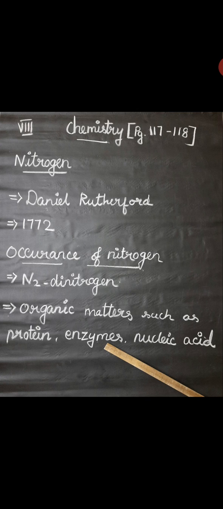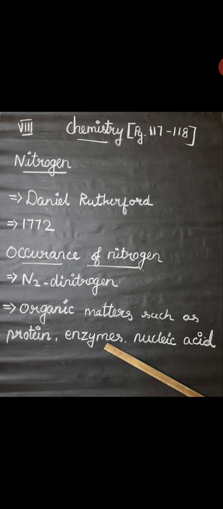Nitrogen is one of our most important elements, and plants and animals need nitrogen for their growth. All living organisms, including humans, contain nitrogen. Every one of us living organisms needs nitrogen. It is the essential element present in proteins and nucleic acids, which is why we say nitrogen is the building block of living things.